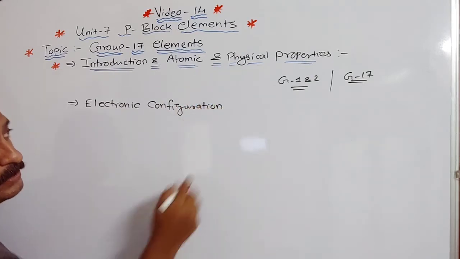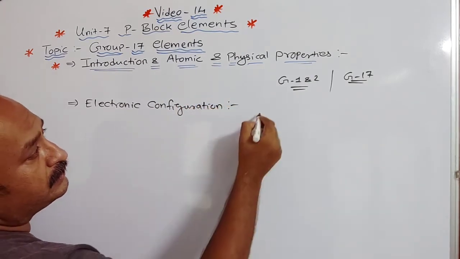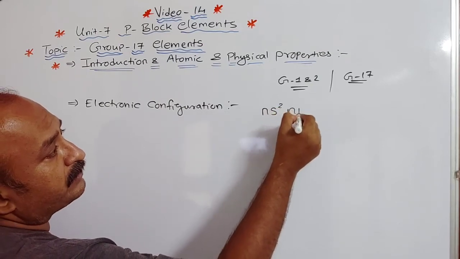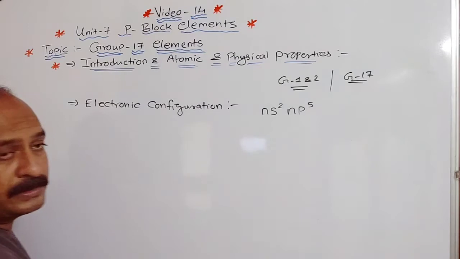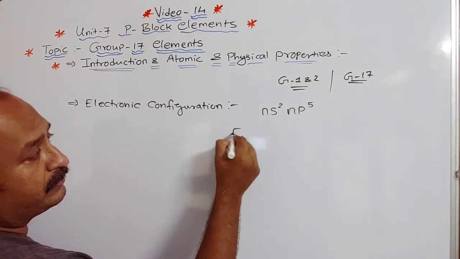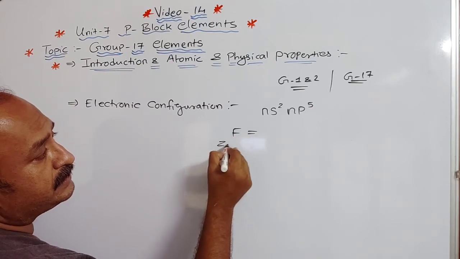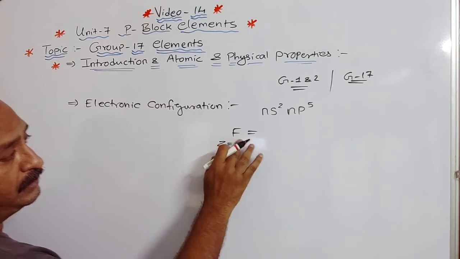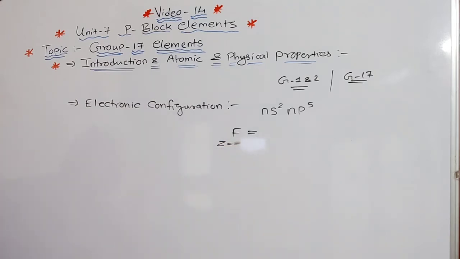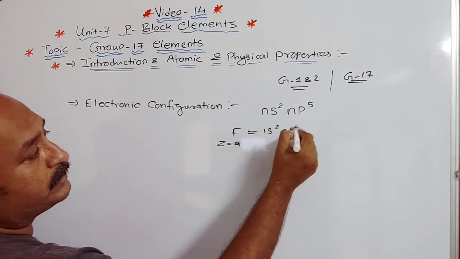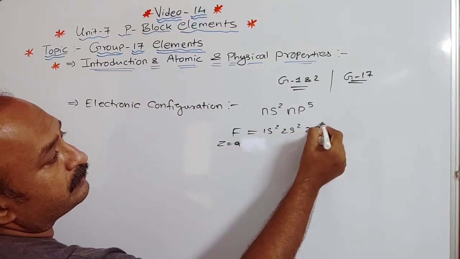The general electronic configuration is ns2 np5. For fluorine, Z is equal to 9, so the configuration is 1s2, 2s2 and 2p5.